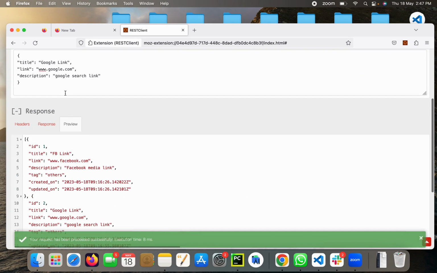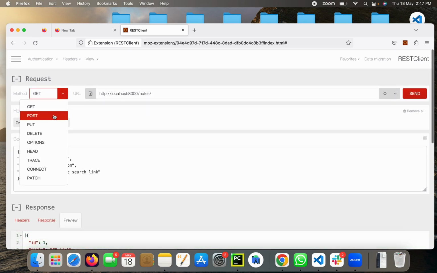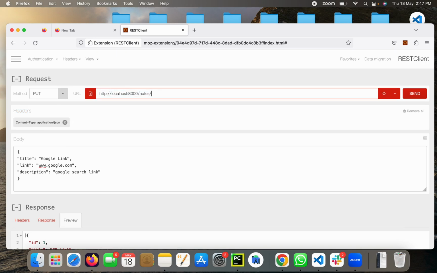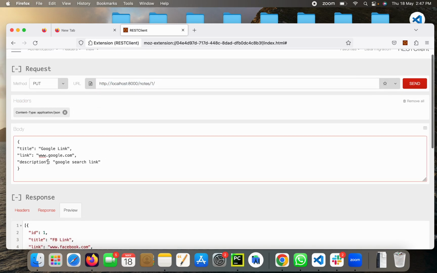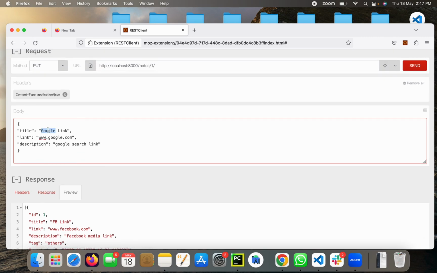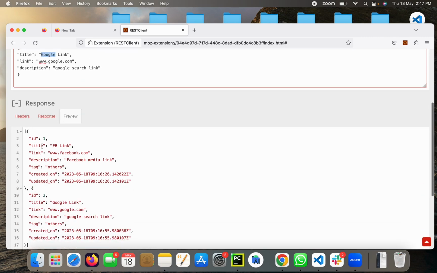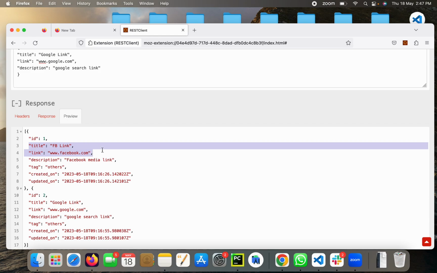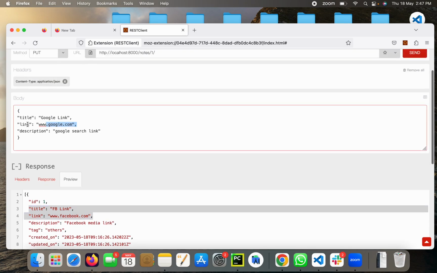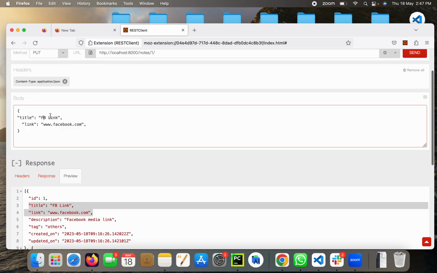I'm getting 2 objects. If I want to modify, do put, I have to add the ID, whichever ID I want to modify. So let's say the first link I want to modify, I will just keep whatever I want to modify. Let's say I want to modify these 2 things only, and I will add updated over here, and here I will have this thing.